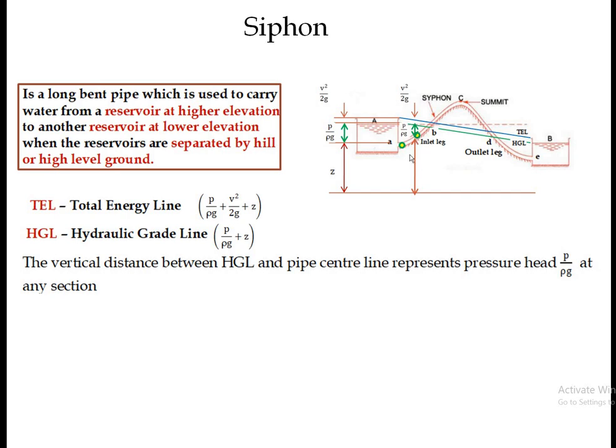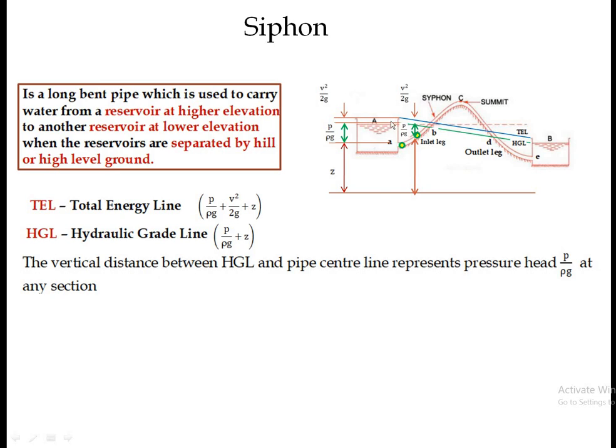If we consider the pressure at this point, the pressure is greater than atmospheric pressure, because if I consider the entry point, there is fluid above this point, and due to this height some pressure acts on this point, that is P equals rho gh. And at the free surface, atmospheric pressure is acting.